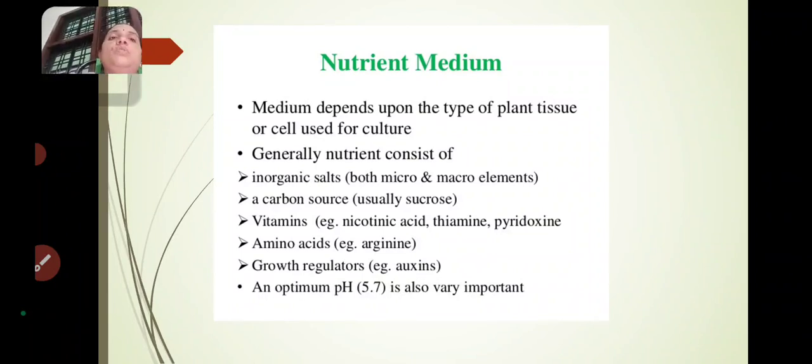So what are the ingredients for preparation of nutrient medium, ma'am? Inorganic salts, carbon source, vitamins, amino acids and growth regulators. Apart from these, we have to maintain the pH level of the nutrient medium, that is usually 5.7.